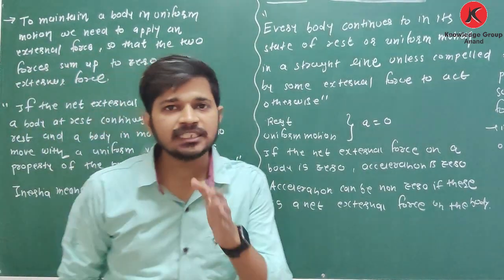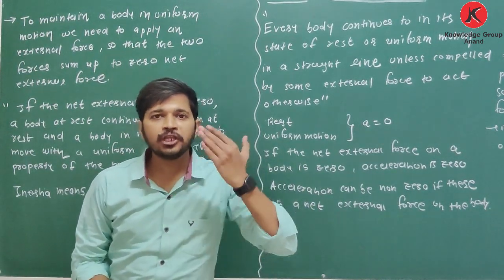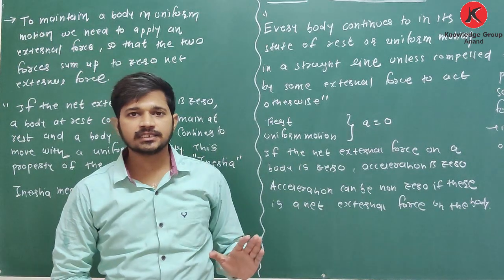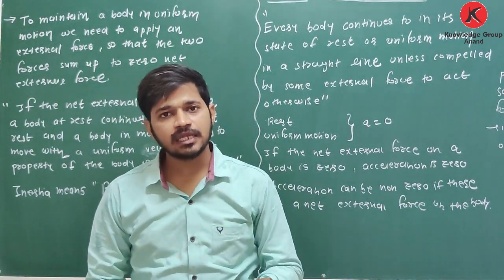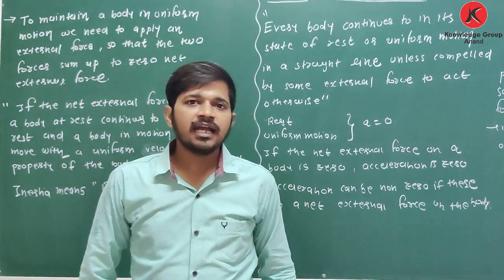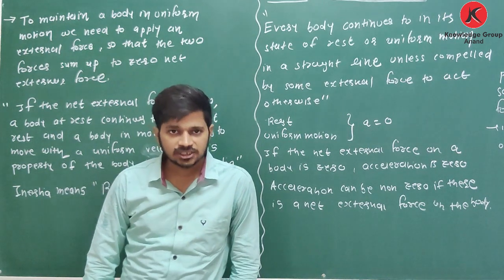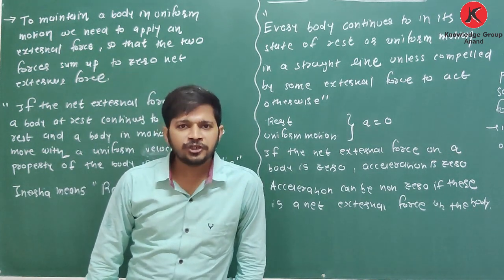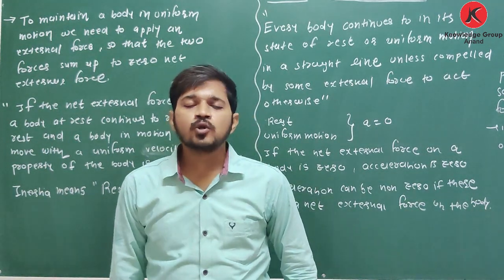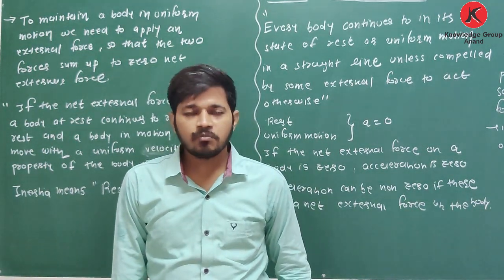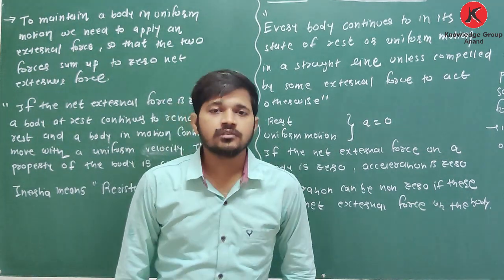If there is no friction force, then the object will continue to move to infinite distance. Yes or no? But if friction is present, then remember the example of the last lecture. To continue motion of the cycle with uniform velocity, we have to apply pedals. Means we have to apply some external force to overcome friction.